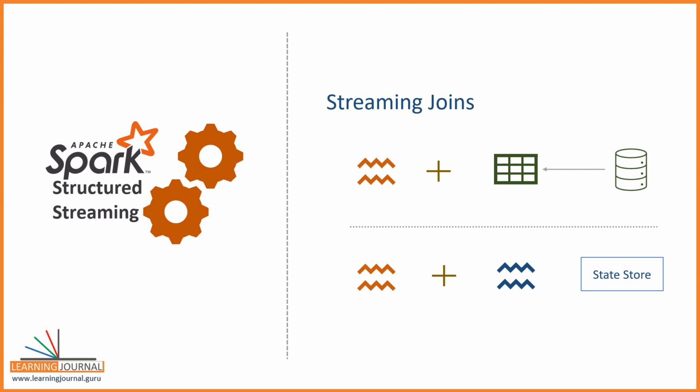The point is straight. Stream to stream join is a stateful join. Spark buffers both sides of data in the state store and continuously checks for the match as the new data arrives across the micro batches. Let's try to understand it in more detail with the help of an example.